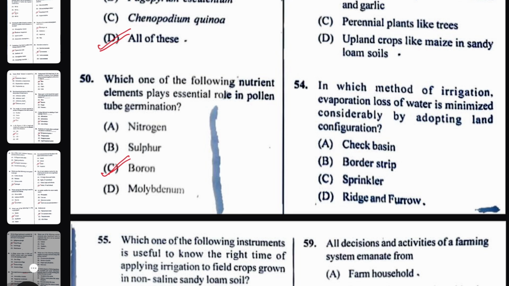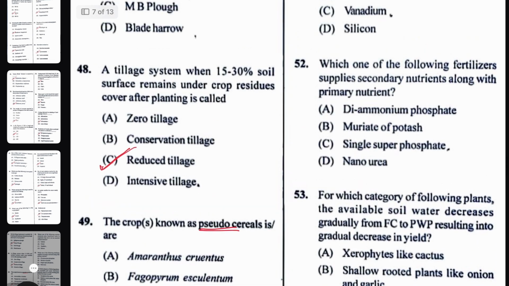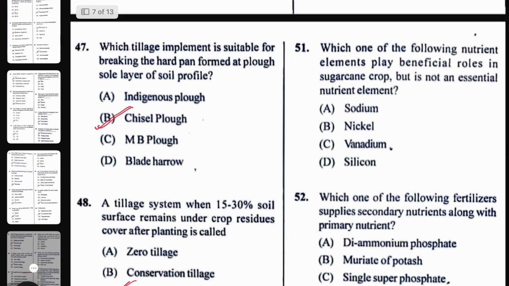Okay. Next question. Which nutrient element plays a beneficial role in sugarcane but is not an essential nutrient? The nutrient element that is beneficial for sugarcane and not essential is silicon. Sugarcane and rice are mainly called siliceous plants because silicon is beneficial for them for strengthening the stem, but it is not an essential element, remember.